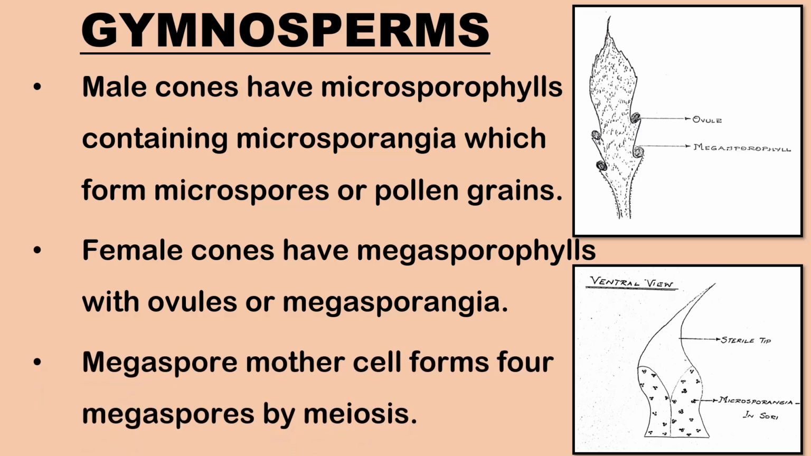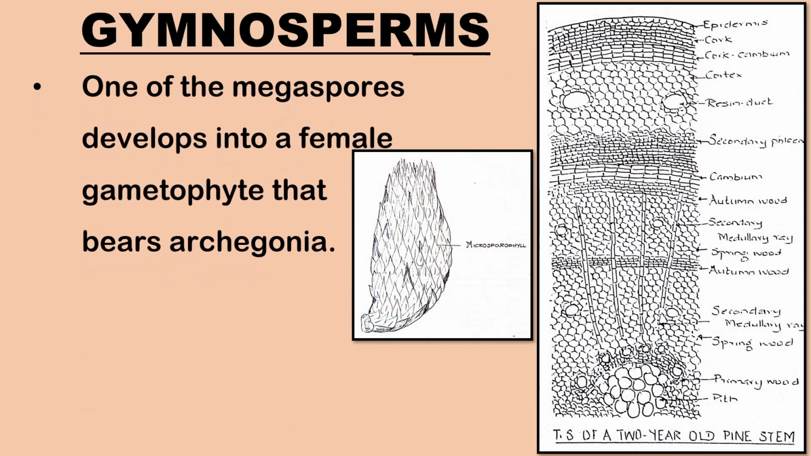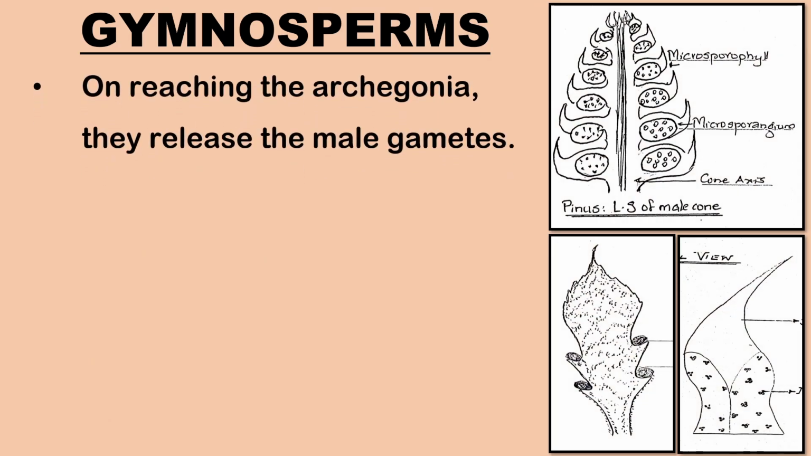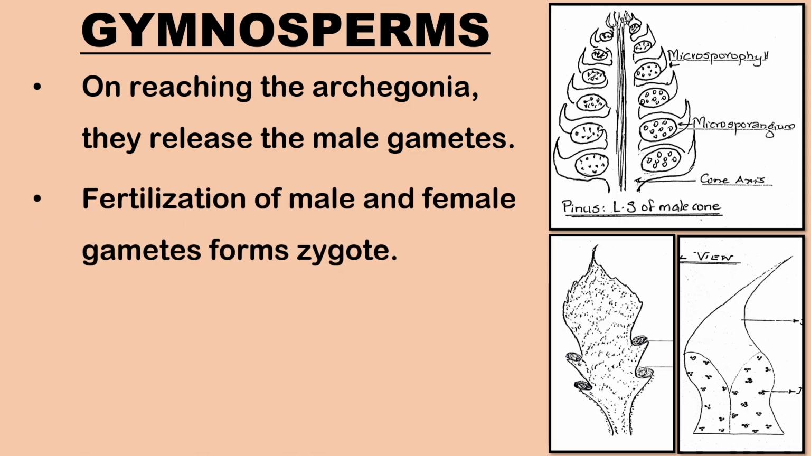The megaspore mother cell divides meiotically, forming 4 megaspores. One of the megaspores develops into a female gametophyte that bears the female sex organs, the archegonia. The pollen grains, when released from the microsporangium, are carried by wind. On reaching the opening of the archegonia, they release the male gametes. Fertilization of male and female gametes gives rise to a zygote.